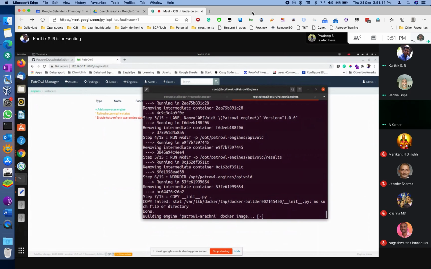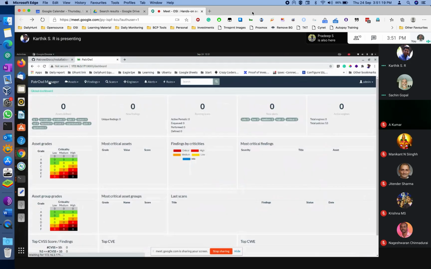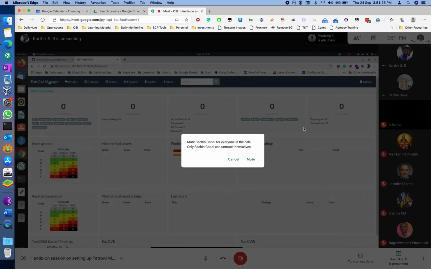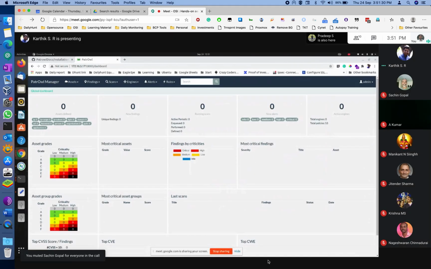Third thing, I would say, Karthik, can you come back to the dashboard part of it? Meanwhile, we can explain how the dashboard looks. You have it on your screen behind this terminal. On the left side, you see a very colorful table, right? This is an outstanding table that will help you understand the risk in your organization. I am talking about the first table on the top, which says asset grades. Karthik, would you like to explain the meaning of grades and criticality?